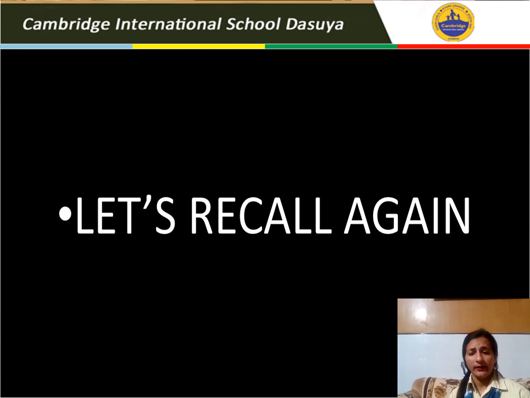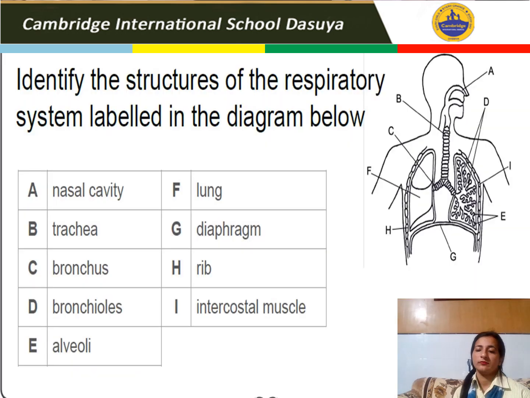Now let's recall all the topics again. Firstly, we discussed the structure of the respiratory system and the lungs. We discussed how air enters through the nasal cavity, then to the trachea, which then divides into the bronchi. The bronchi are further divided into bronchioles, and finally alveoli, where the exchange of gases actually takes place. Then we discussed the detailed structure of the lungs step by step. What is the function of the diaphragm, ribs, and the different types of muscles, the internal intercostal muscles and external intercostal muscles.